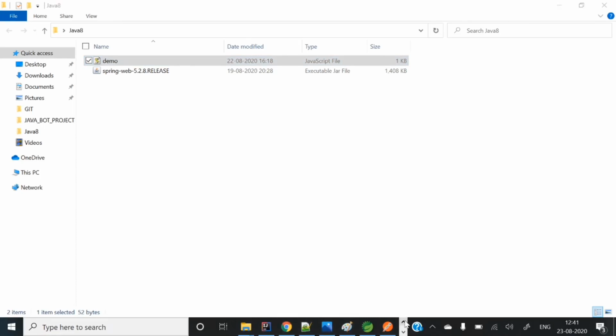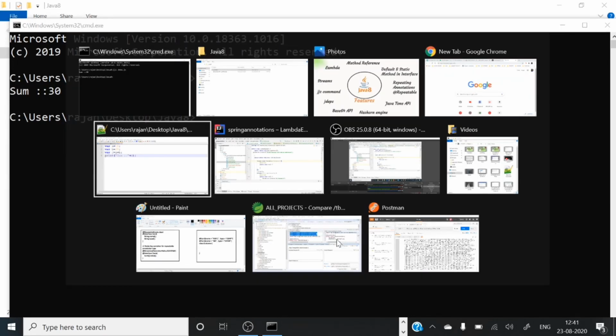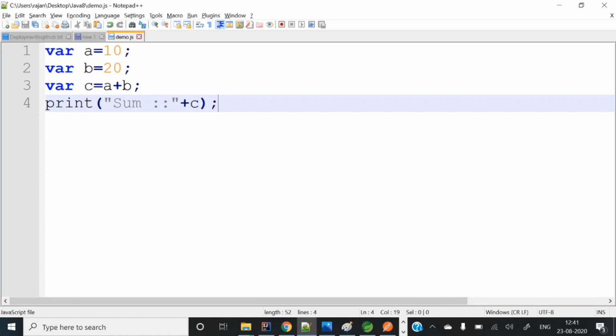And here I am executing that one, right? So here you can see with this command I'm getting the sum 30, right? It's printing sum 30. So you can see we are able to run the JavaScript file, right?